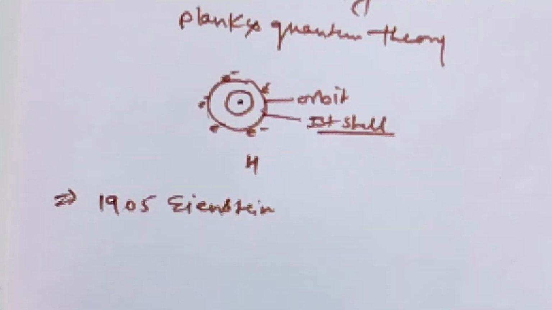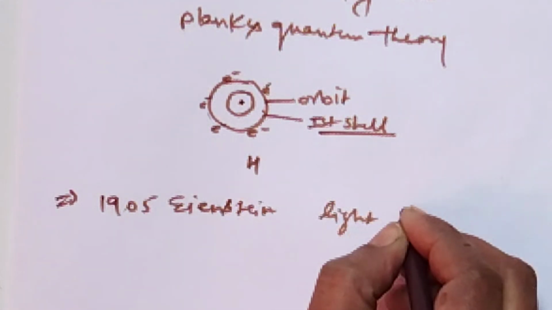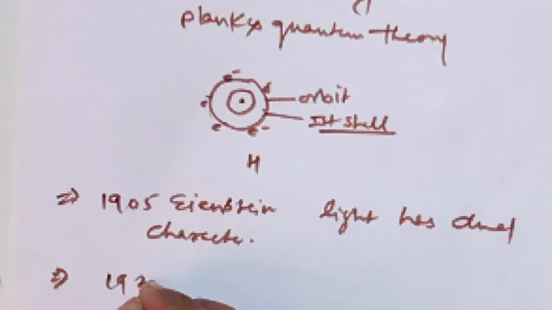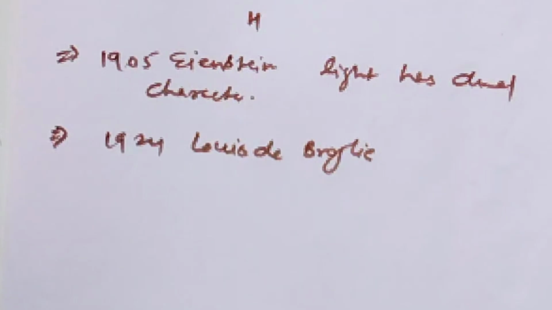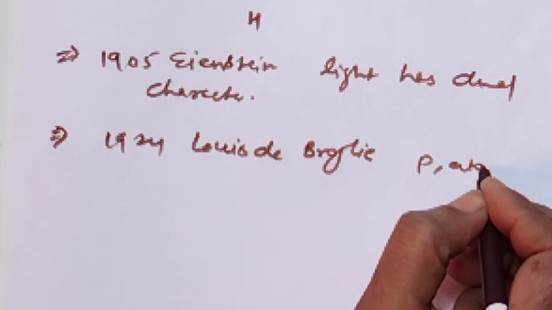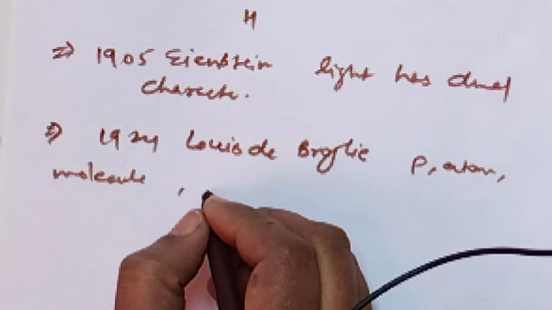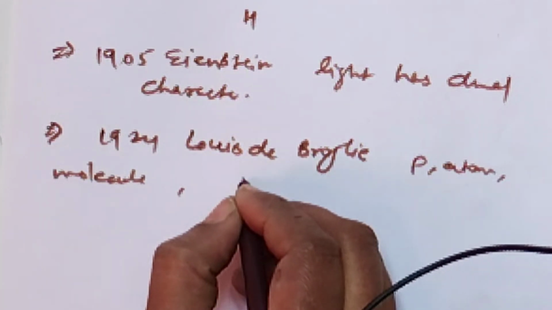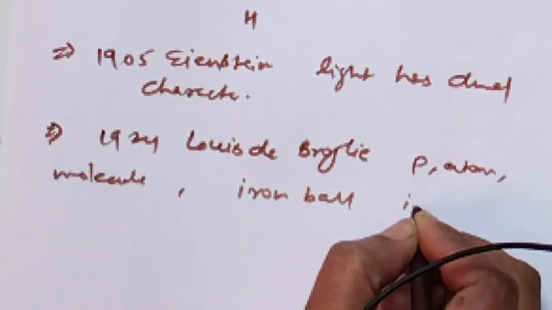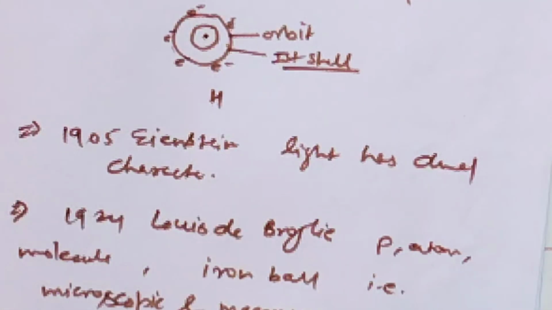In 1905, Einstein gave a theory that light has dual character. Then in 1924, Louis de Broglie gave an idea that like a proton, atom, molecule, a piece of chalk, a piece of stone or an iron ball, that is microscopic and macroscopic objects, also possess dual character.